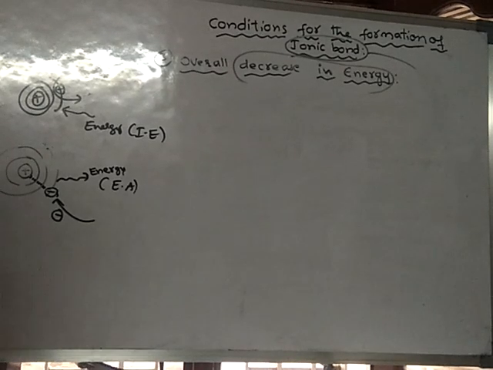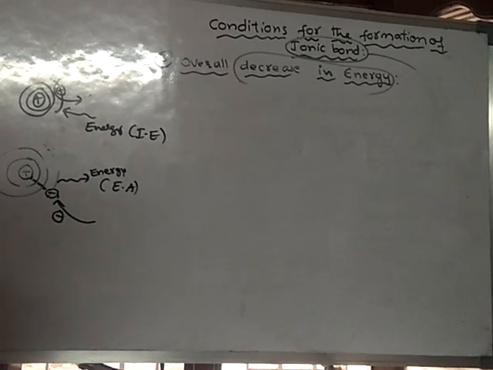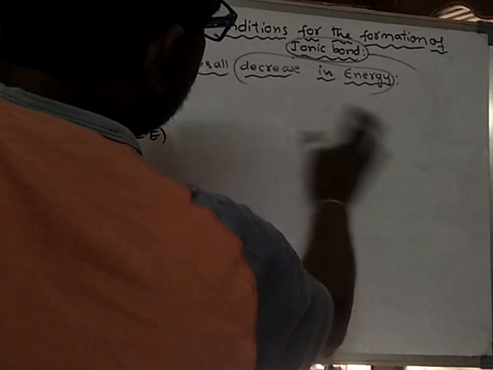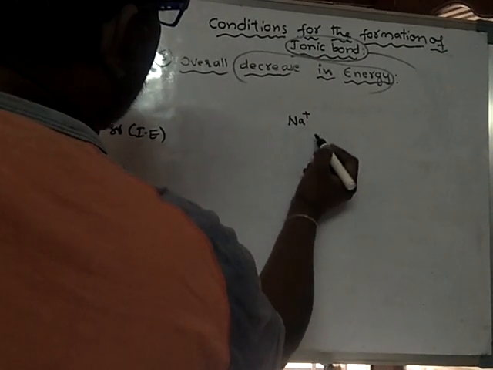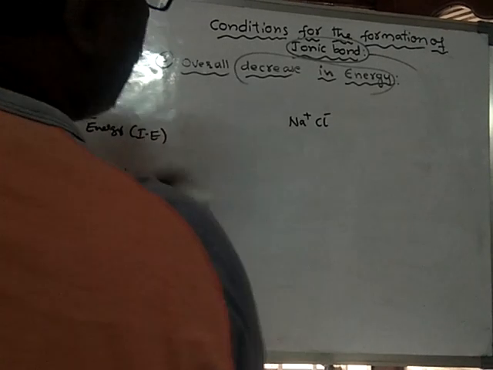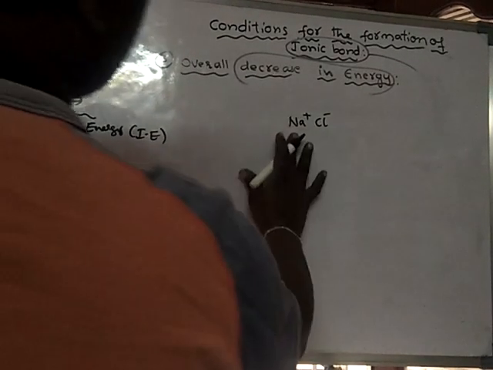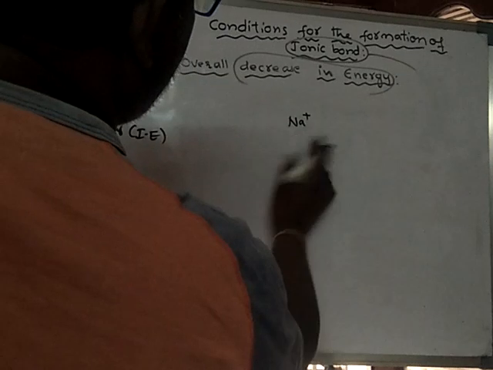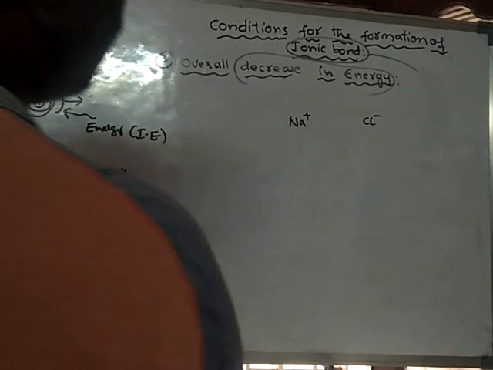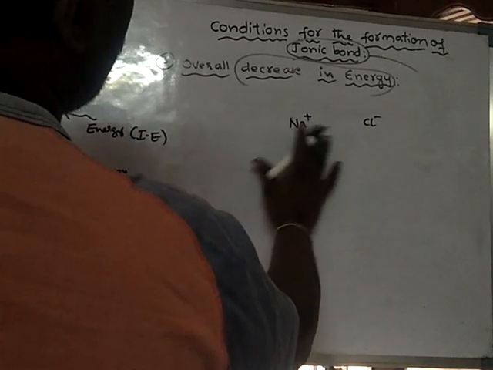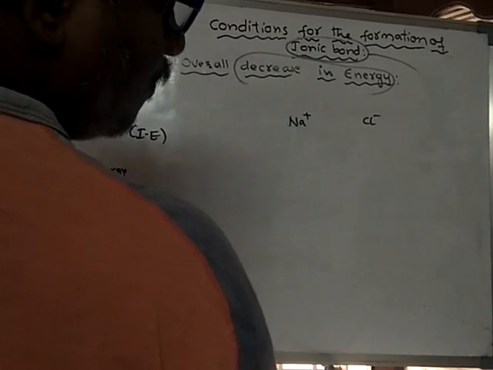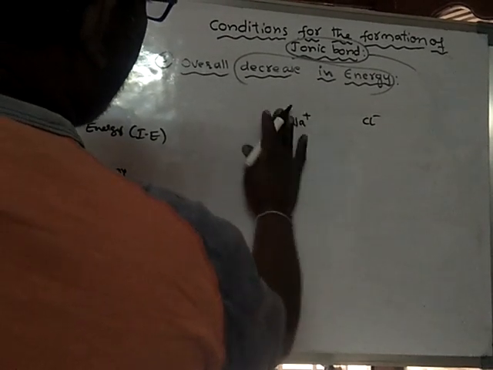Now let us consider the third step. In the third step, what happens? Look here. After formation of Na plus and Cl minus, there will be a force of attraction between these two ions.